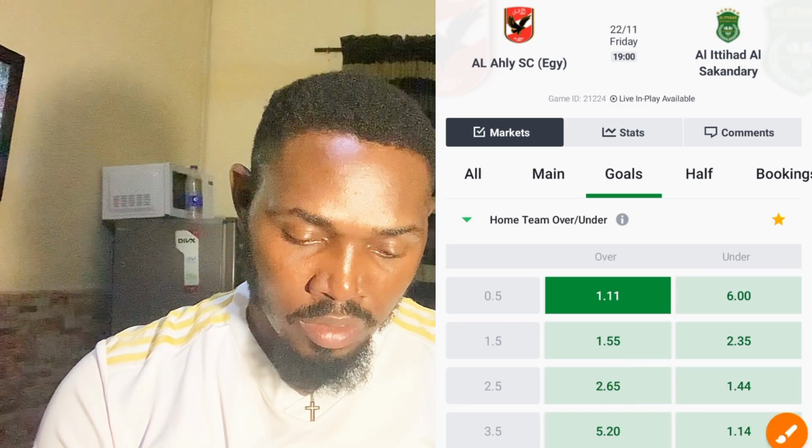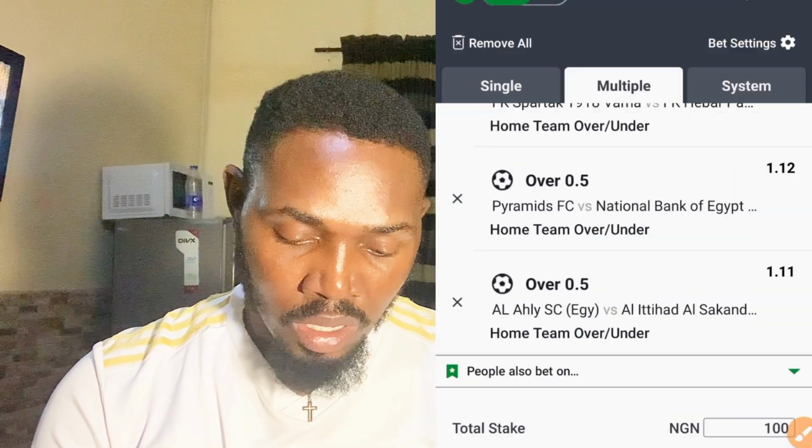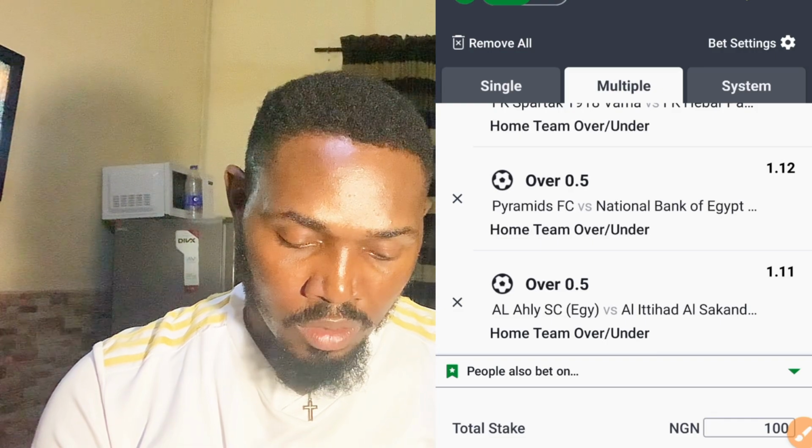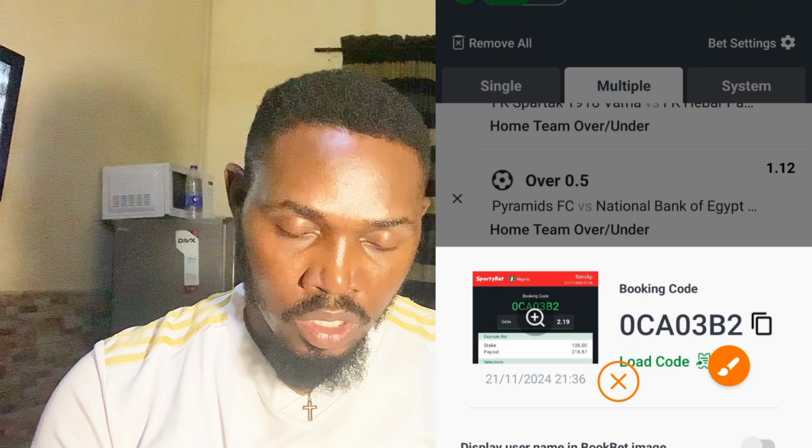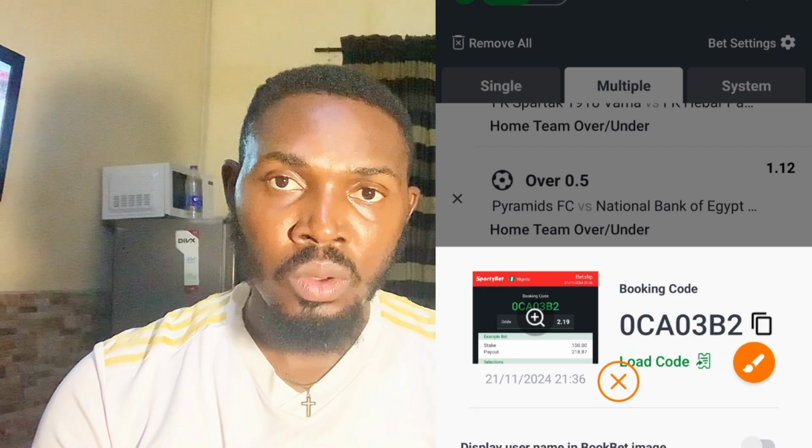Let me just show you the betting code for those of you using Sportybet without wasting any of your time. This is the betting code here, 0CA03B2.